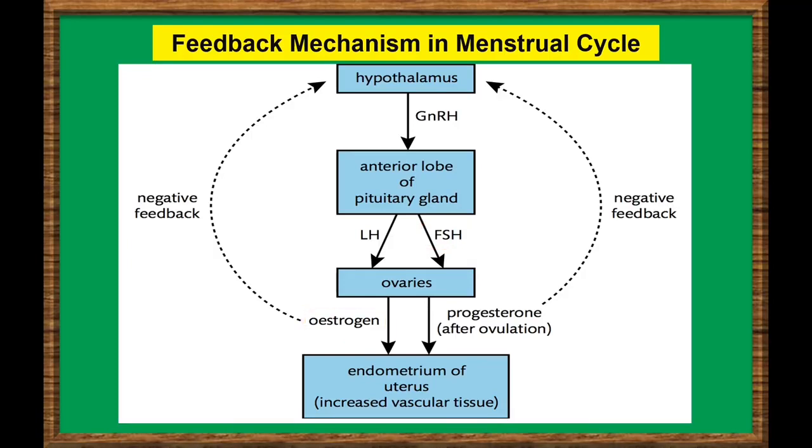High levels of estrogen then prevent the further production of FSH. Estrogen also stimulates the release of luteinizing hormone, or LH, from the pituitary gland, which in turn controls the production of progesterone. High levels of progesterone then inhibit or stop the further release of luteinizing hormone.